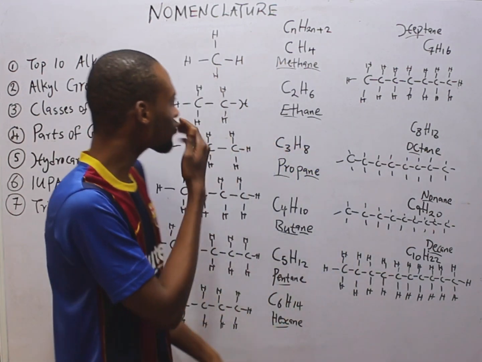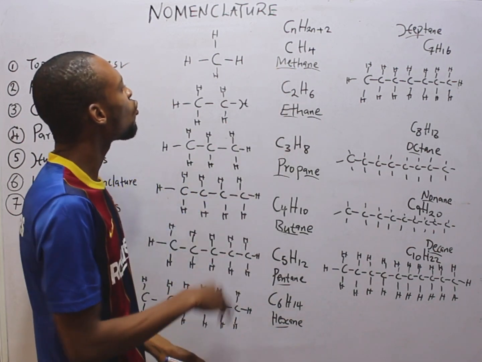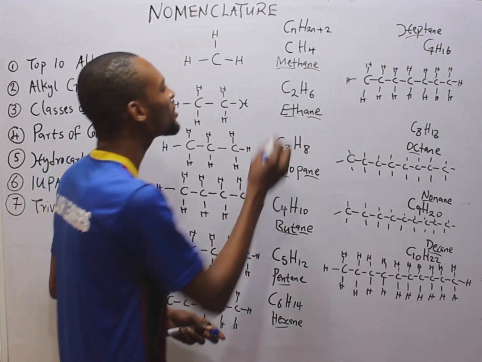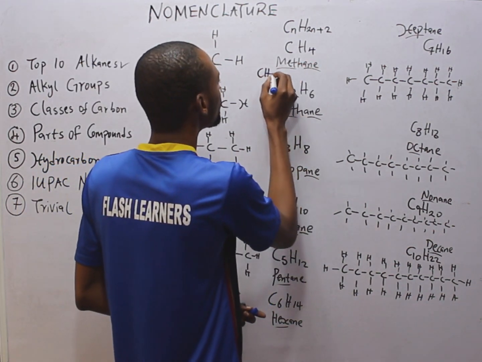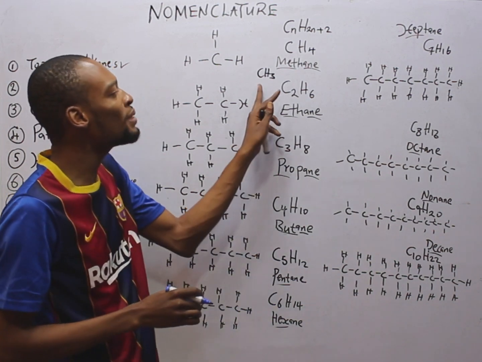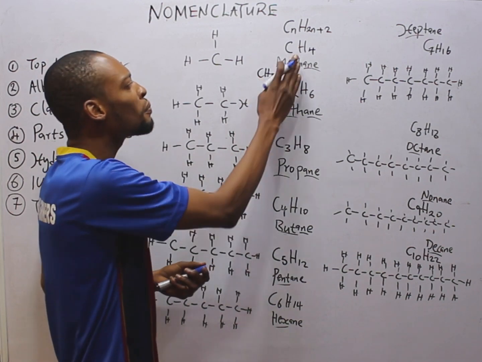Look at something. This is an alkane, CH4, methane. When it loses one hydrogen, what does it become? It becomes CH3. And what is CH3? CH3 is simply an alkyl. Now, where is this alkyl gotten from? From methane.